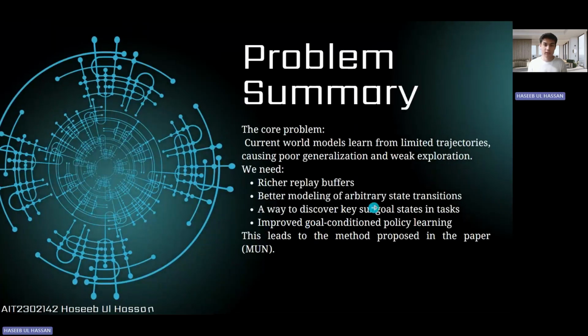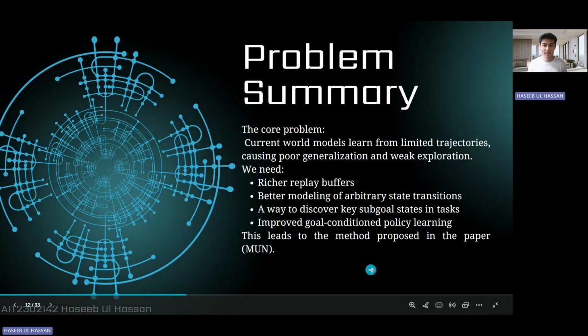So the problem summary is, the core problem is that the current world model learns from limited trajectories, and we have to solve that issue by implementing richer replay buffers, better modeling of arbitrary state transitions, and a way to discover key subgoal states in tasks. This leads to the method proposed in the paper, which is the MUN.